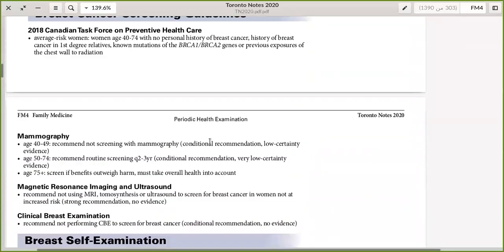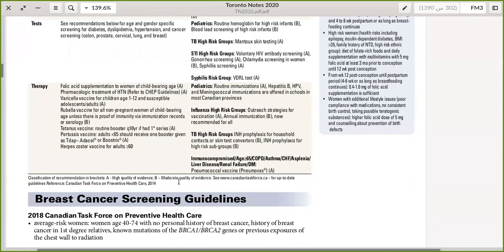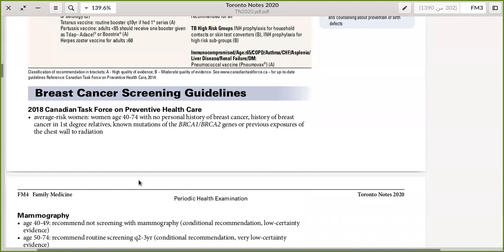I will be talking about all these diseases. I have a brief summary for all this. It's high yield. I assure you that you will be having at least maybe 5 questions from these guidelines. This is not the only guidelines that will be laid out in your exam. You can find the other one in the site.